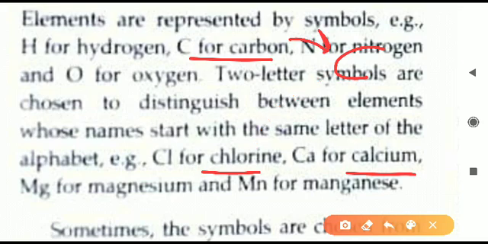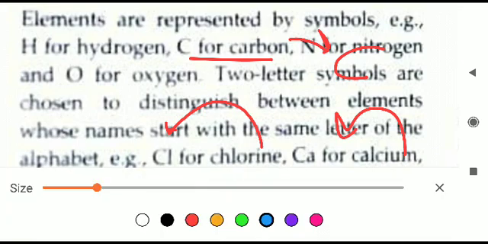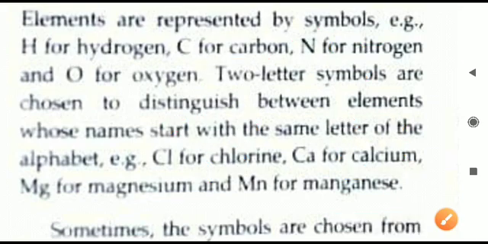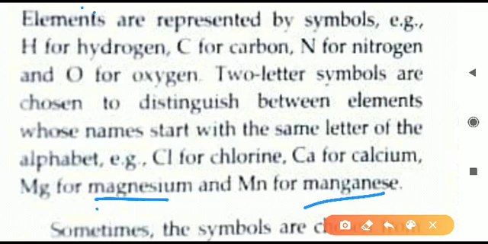So what we will do, we will use something else. What we will use now in this case of chlorine, we have used the first and the third letter, C and L, that is first and third letter. Similarly in the case of calcium we have taken Ca, that is calcium. So that is how we have to take these two letters so that we can differentiate, we can have some differences between the symbols. One more similar example is given, that is magnesium and manganese. Both are elements and you see the first two letter now, Ma, both two शुरू के two letters same हो गए. Then what we will do in this case, we will use the first one, that is M, and the third one, that is G.